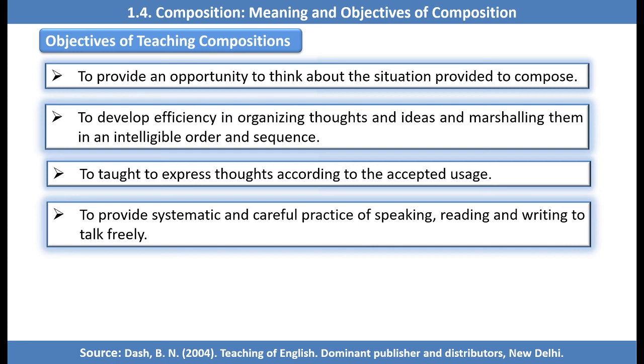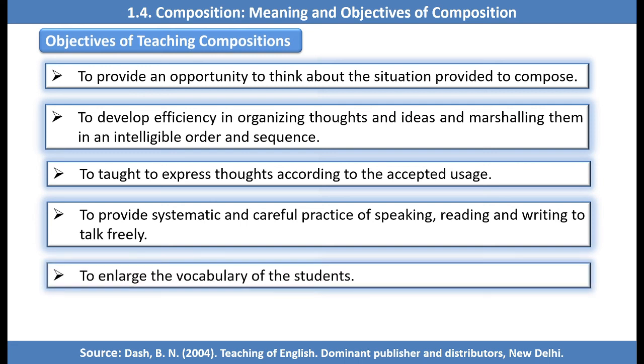We provide an opportunity to practice speaking, reading and writing skills, to enlarge the vocabulary of the students. This is another very important objective. We have to develop a proper vocabulary of the student. So these are the objectives and this is the meaning of composition.